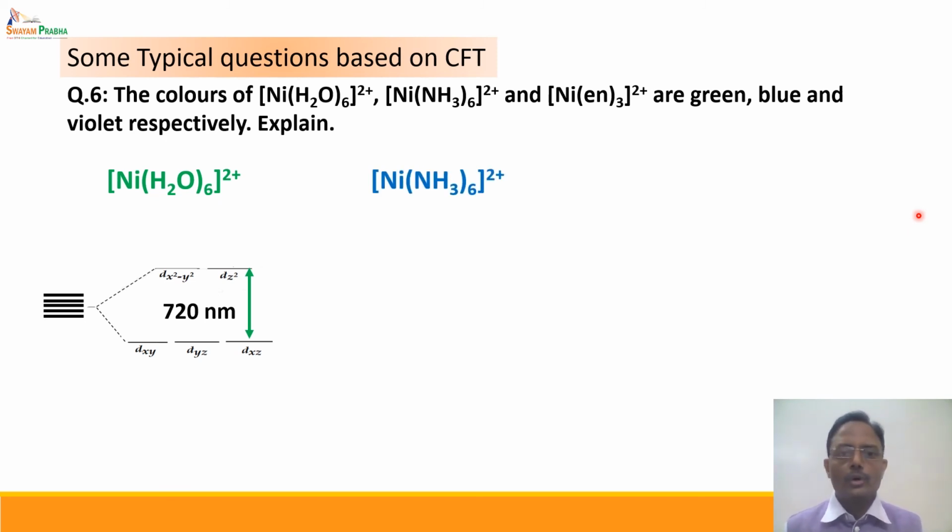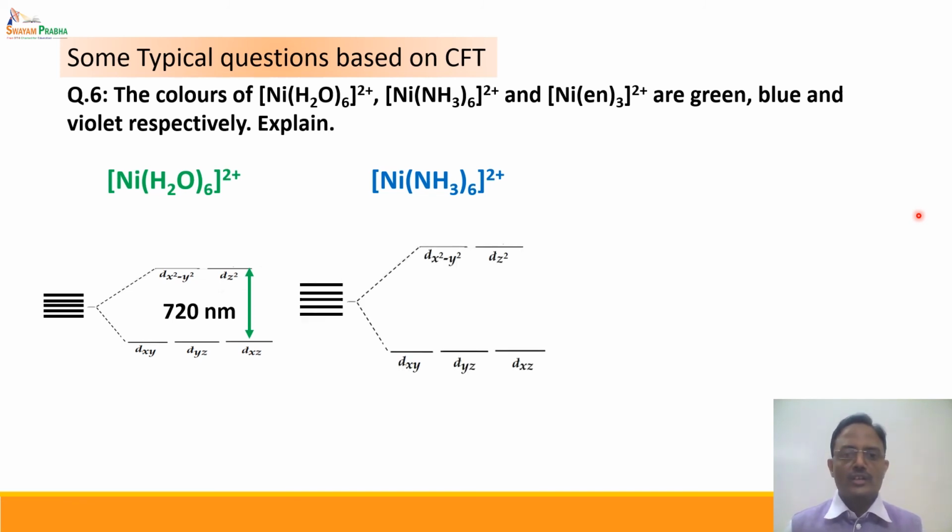But when we go to [Ni(NH3)6]2+, ammonia is a stronger ligand in the spectrochemical series, hence the crystal field splitting is larger. As a result, the energy required for transition is more.